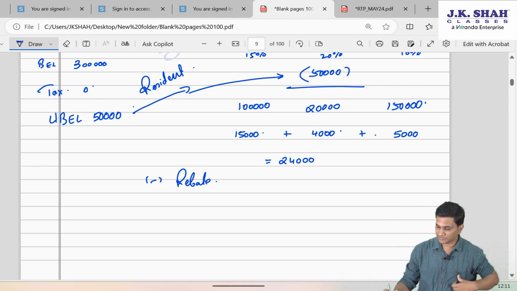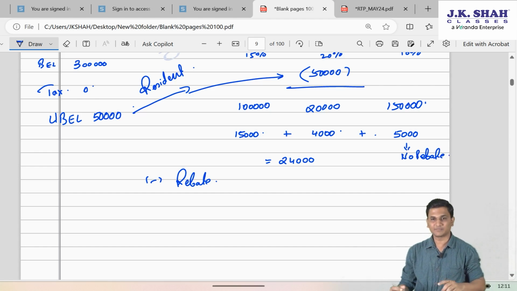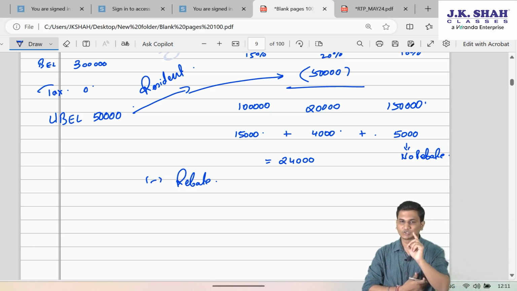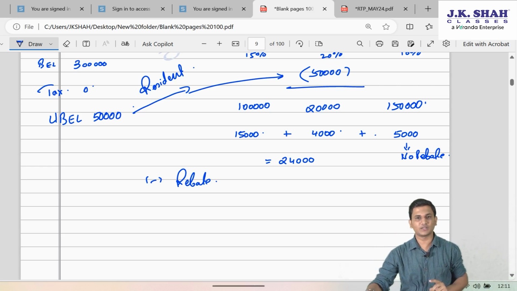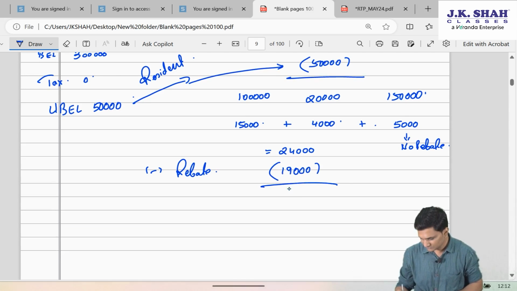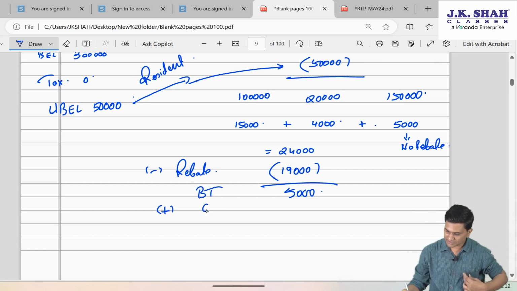No. Rebate is not allowed against long-term capital gains under section 112A. So since rebate is not allowed against long-term capital gains under section 112A, we can't take any rebate against this 5,000. We can take the rebate of only 19,000 maximum. So 5,000 basic tax will remain, on which there will be no surcharge, but cess will be there.